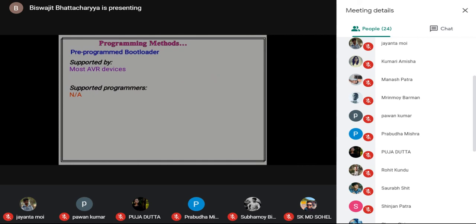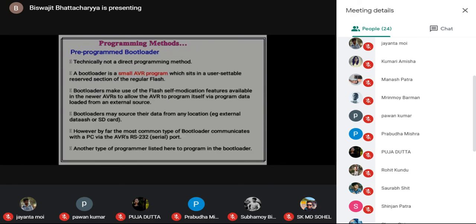Now, the most important thing for writing a program is the bootloader, the pre-programmed bootloader. That will be important in our context. What is a bootloader? A bootloader is a dedicated program. Some program is written by somebody, not by us, and that program is stored in the already existing memory area of the microcontroller.